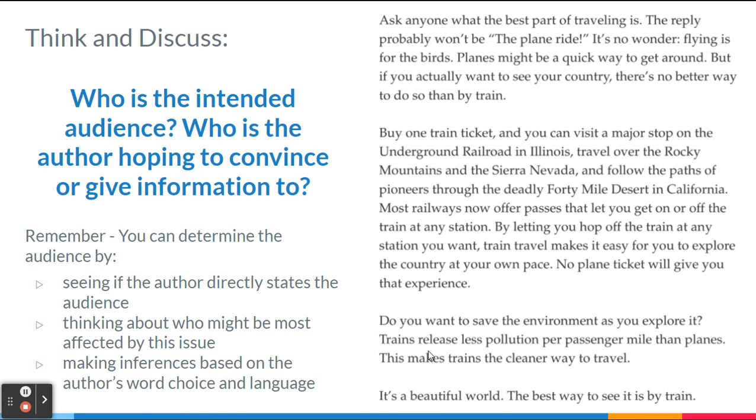So here, again, we have our passage. We're going to pause and read it, and we are looking for the intended audience. Who is the author hoping to convince or give information to? Remember, you can determine the audience by looking for these things here. So go ahead and pause and look for who is the intended audience.